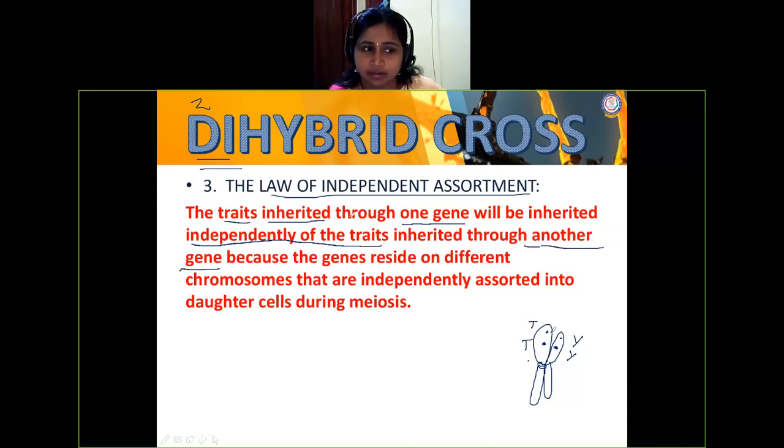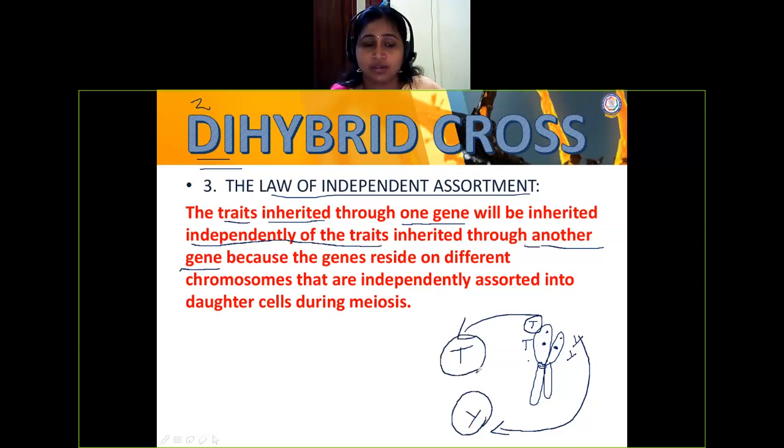So, with this statement I'm explaining here. One gene, when it is expressing, will say for tallness only. Another gene, when it is expressing, will say for the color of the cotyledon, yellow color. So they are not dependent on each other. They are independent. The traits of one gene are independent of the traits of another gene.